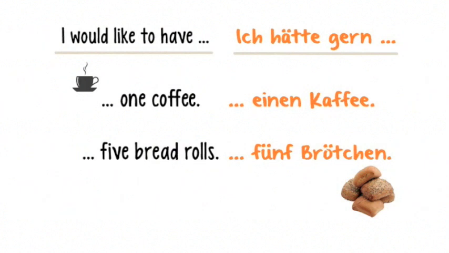So I would like to have one coffee. Ich hätte gern einen Kaffee. Or I would like to have 5 bread rolls. Ich hätte gern 5 Brötchen.